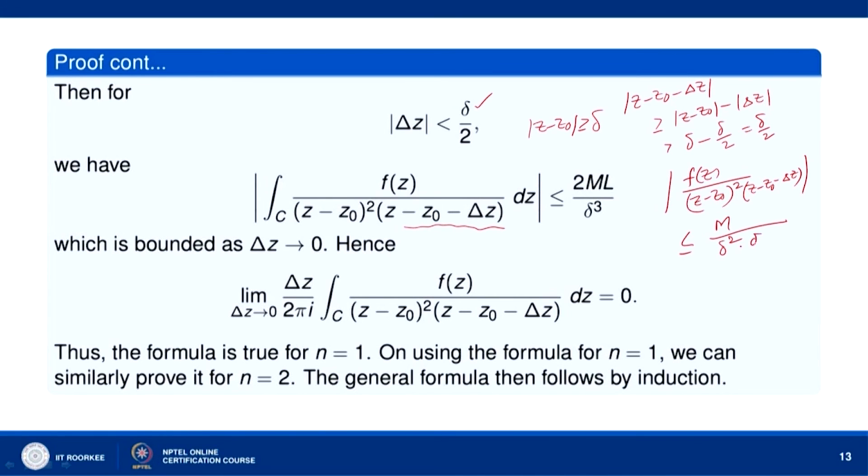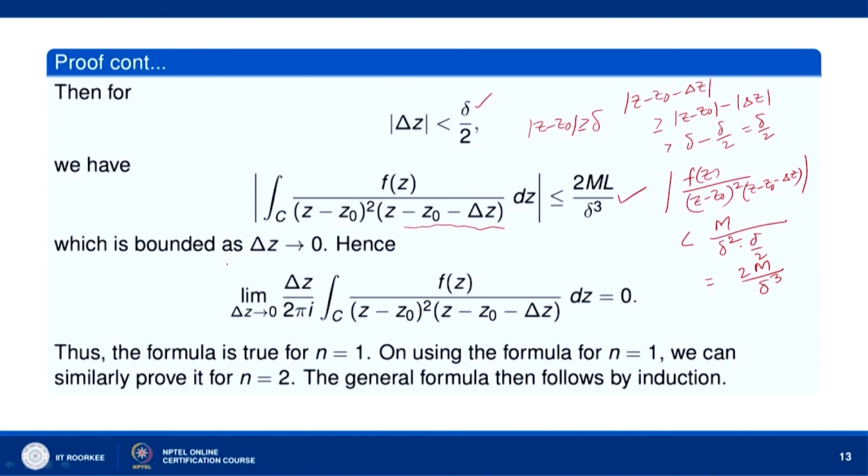So this is less than 2 M by delta cube. And L is the length of C. So the maximum value of the modulus of the integrand is less than or equal to 2 M by delta cube, and the length of C is L. So we have 2 M L by delta cube.